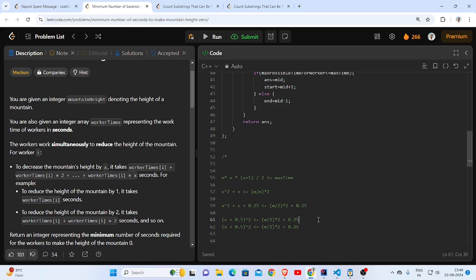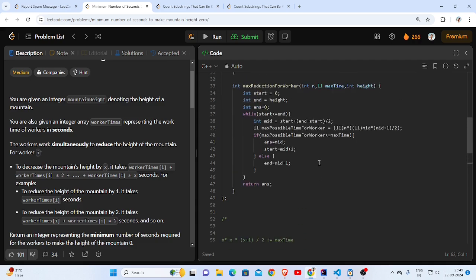This will overall become square root of this minus 0.5, and this is what x is, over which we were doing a binary search,